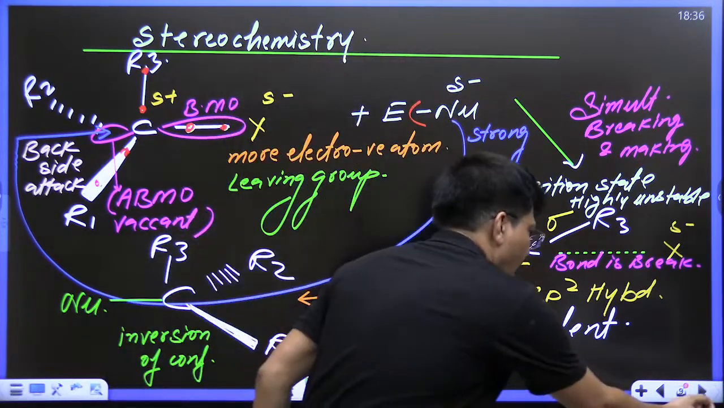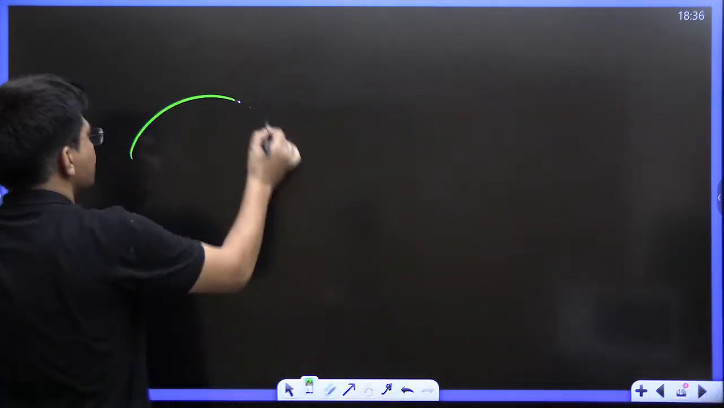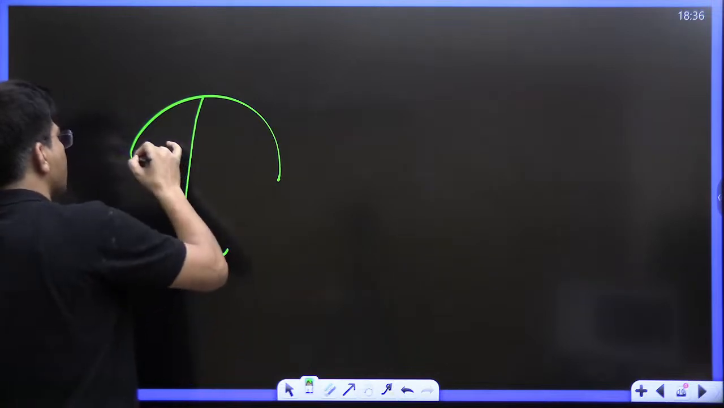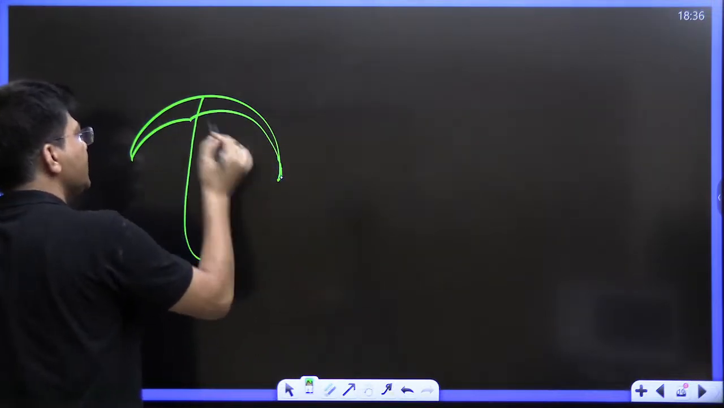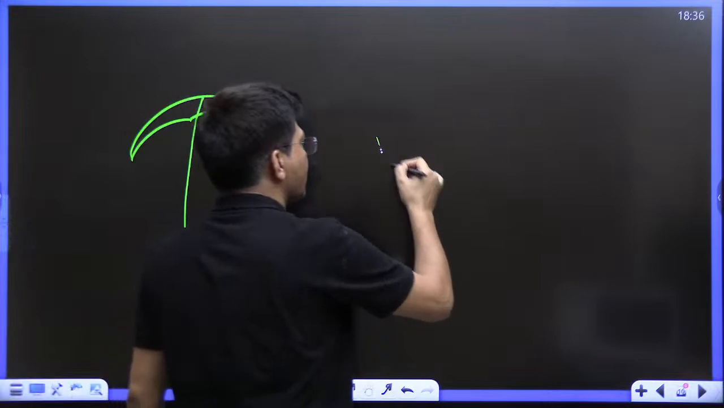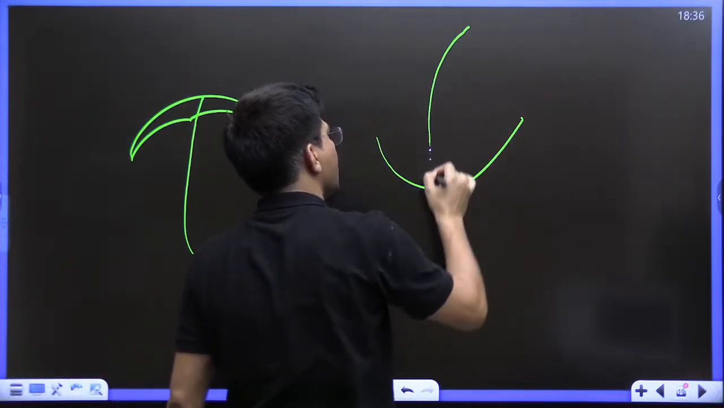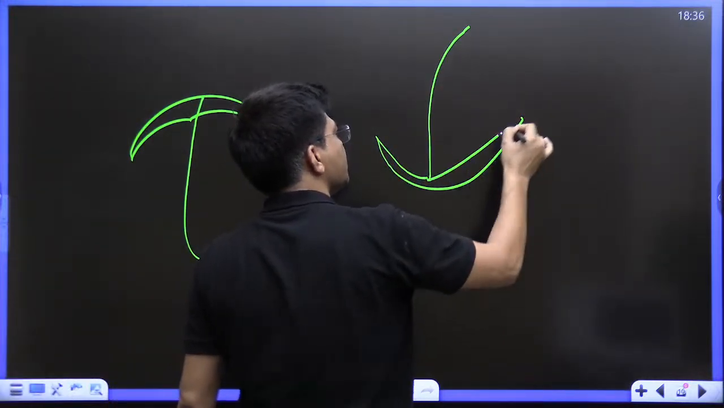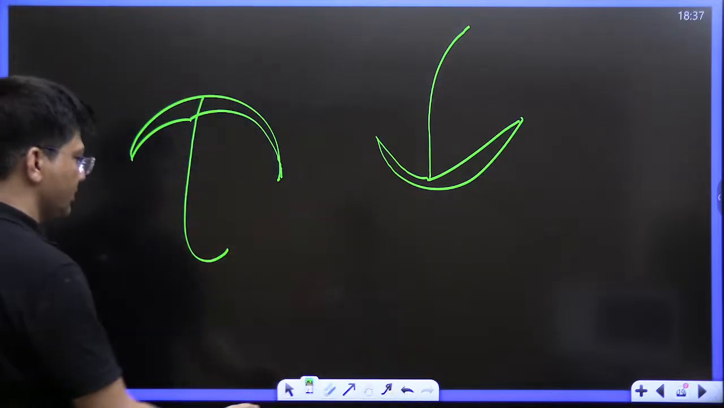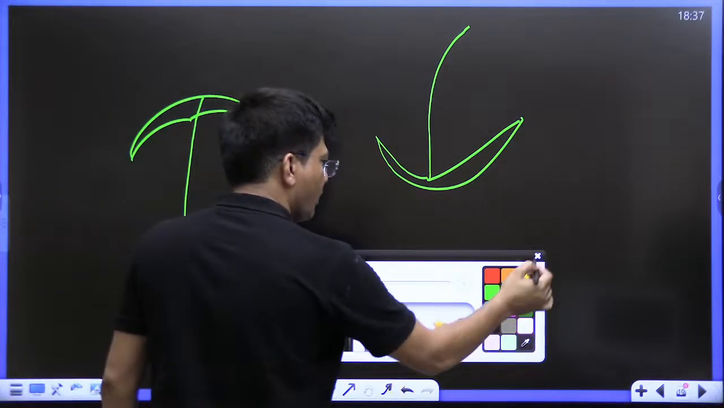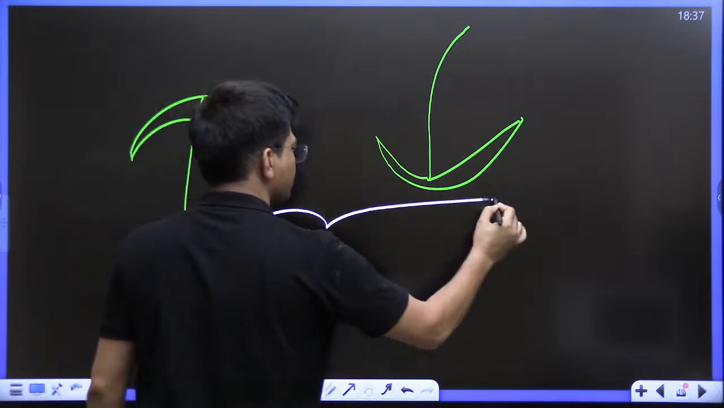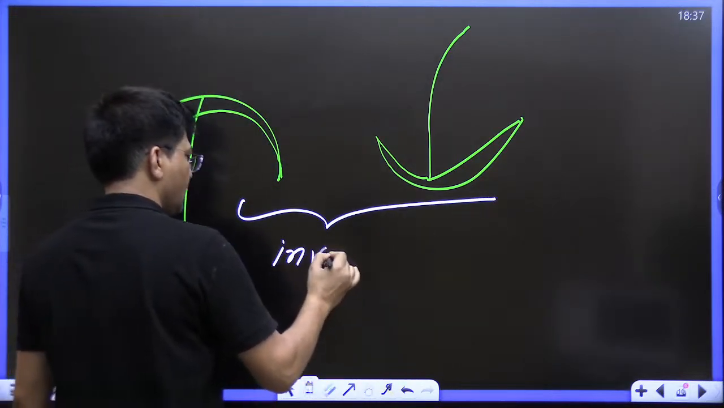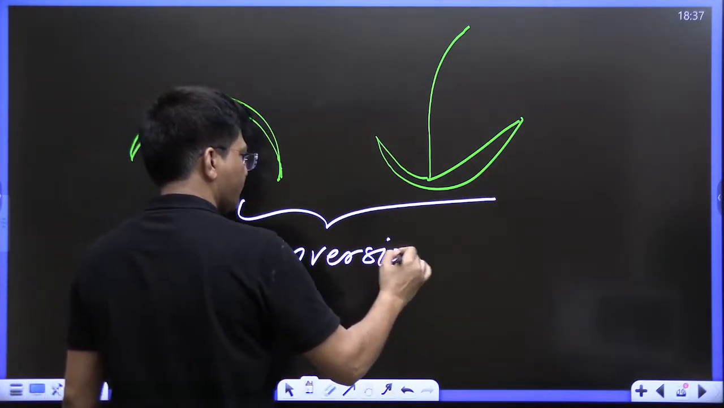Just like an umbrella. This is your umbrella, and when the wind is there, the umbrella will get inverted like this. Hey, umbrella, what happened to you? This is like umbrella inversion. So this is inversion of configuration.